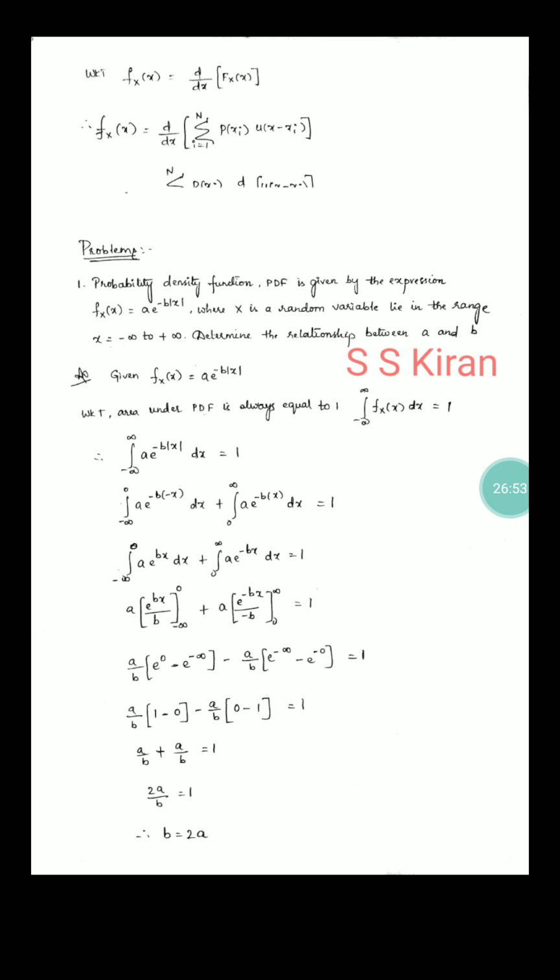These are all the different types of distribution functions, like the probability distribution function, the density function, and their conversions. In the next video I will discuss the remaining distribution functions also.